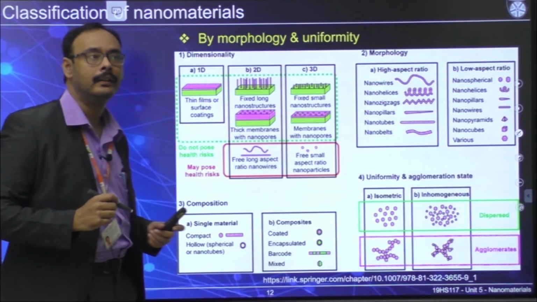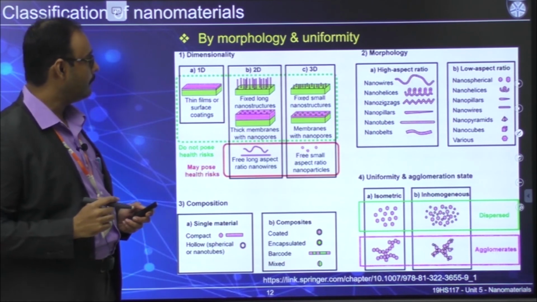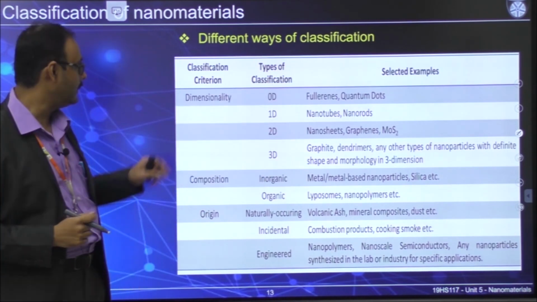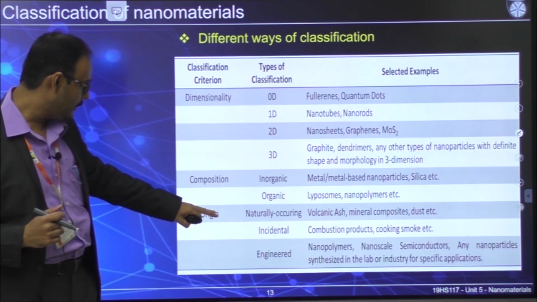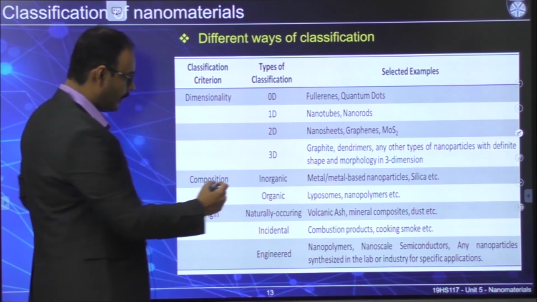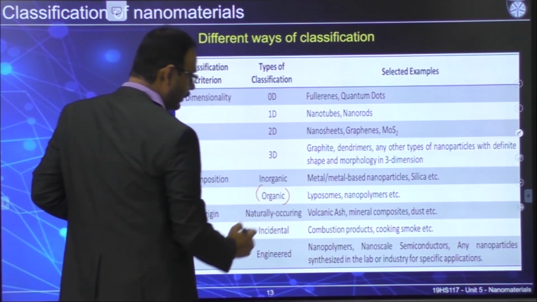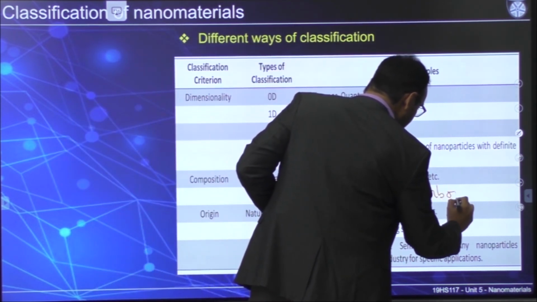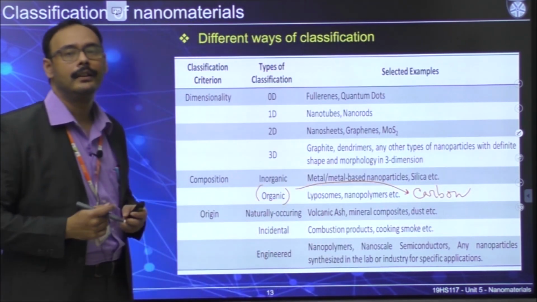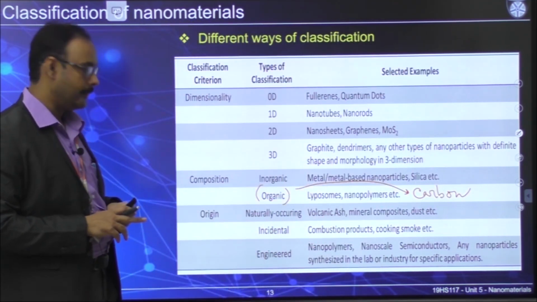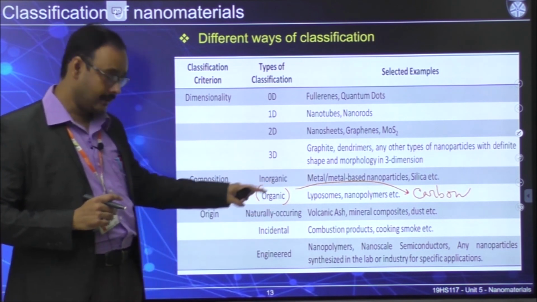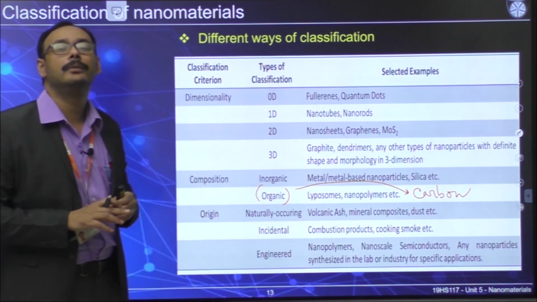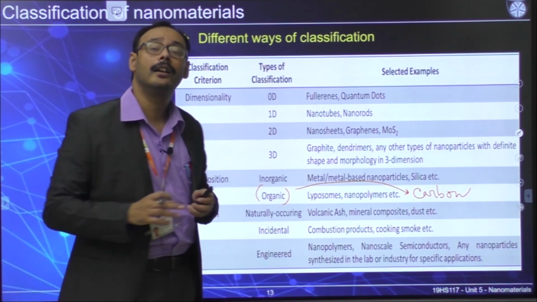So with that, we are going to just wrap it up. So as far as our main classifications are concerned, we have classified this based on dimensionality, composition and origin, right? In that organic one I told you, we can also classify as carbon based material also. That's a different classification that we can also use. And origin, we can have naturally occurring, incidental and engineered. If you understand this part, that will be good enough for the classification of nanomaterial.